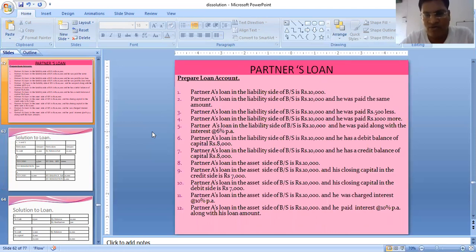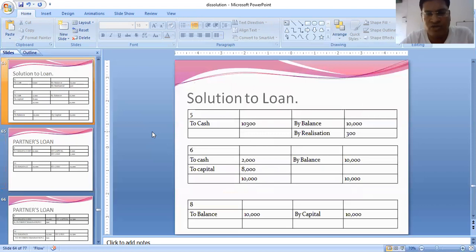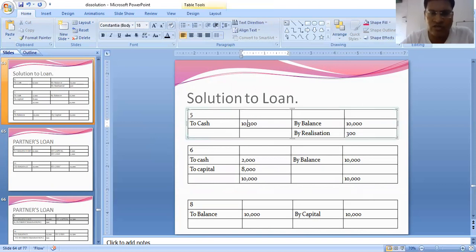Interest 6% per annum. Now 10,000 at 6% is 600, but the date of loan is not mentioned, so it will be 300. So see, balance 10,000. We are paying along with the interest, so to cash 10,300, and that interest entry is interest to partner's loan. So it will be realization to partner's loan. This is nothing but realization to partner's loan. All are loan account only.